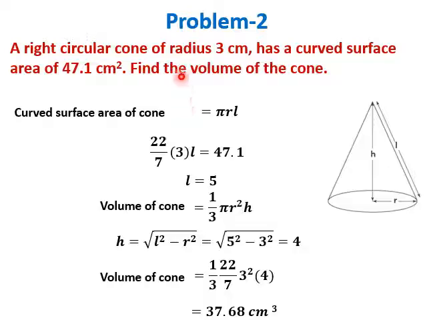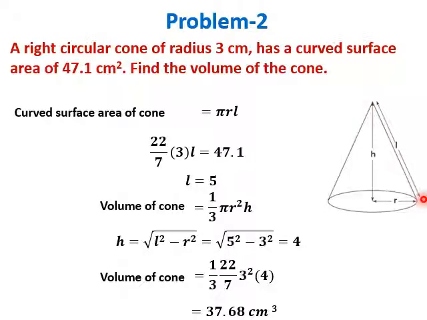So what is given now? Curved surface area is 47.1. What is curved surface area of a cone? Pi r l. So pi r into l equal to 47.1. We get l as 5. L is the slant height.